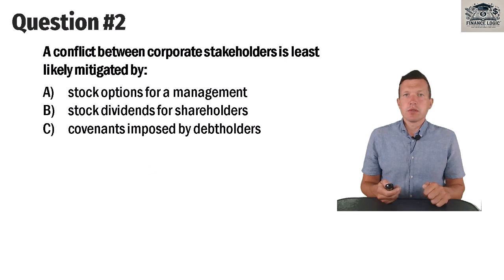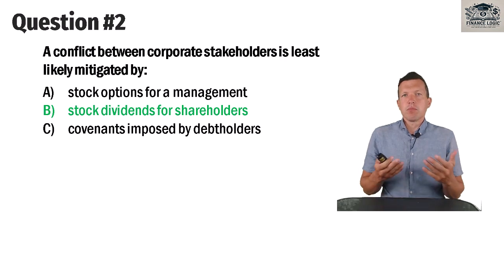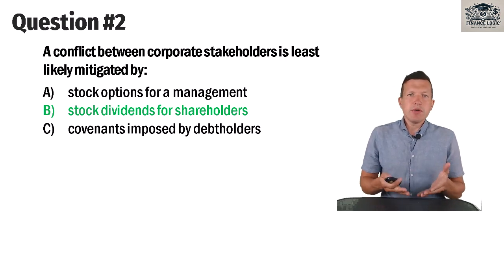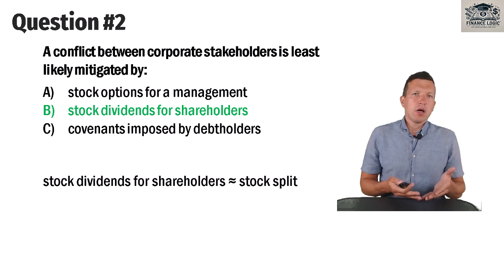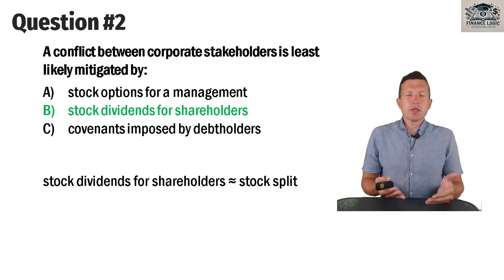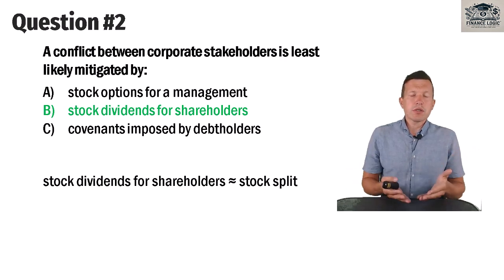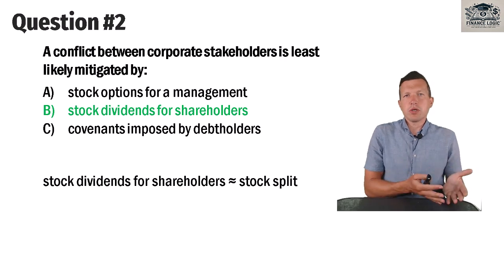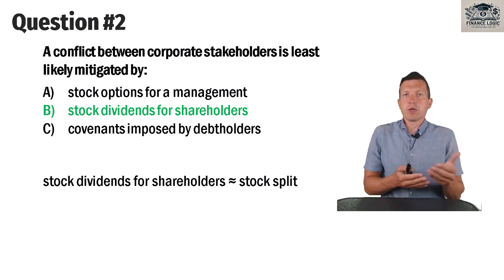And the answer is B, stock dividends for shareholders, because by substance, stock dividends are simply a stock split. It is just a technical dilution of shares, when we have one share and instead of one share now we have 100 shares.